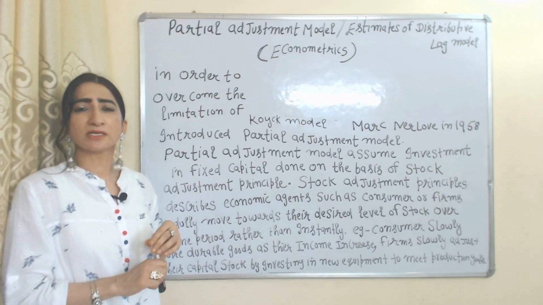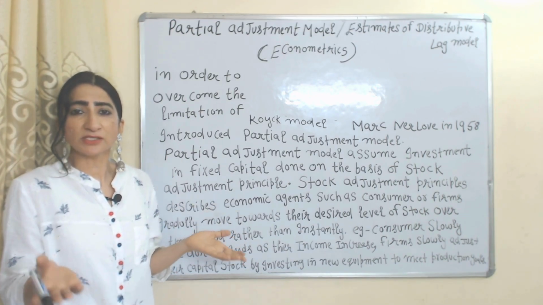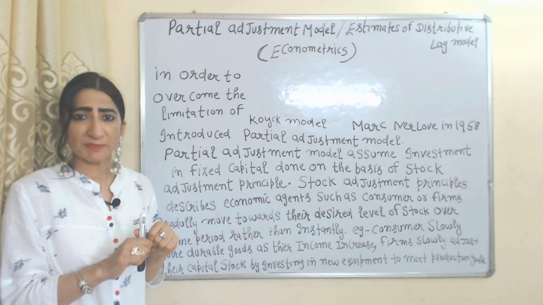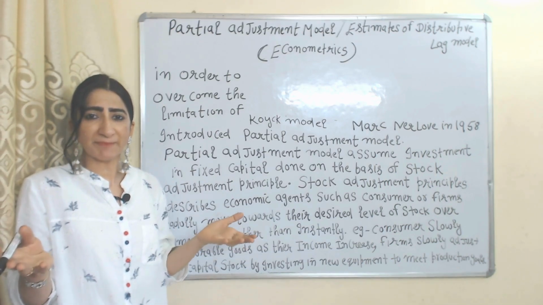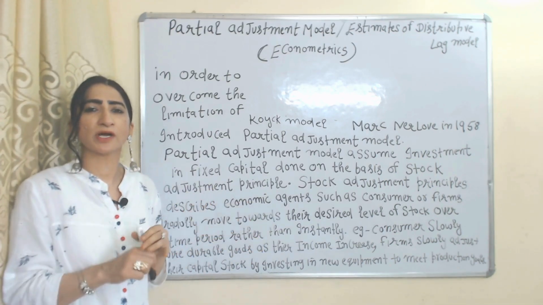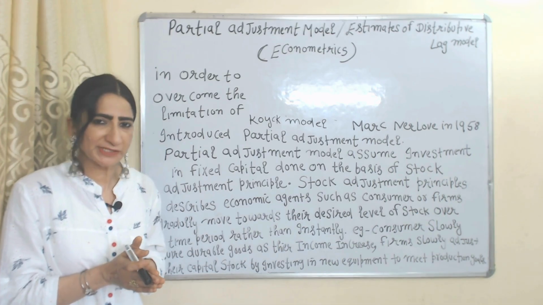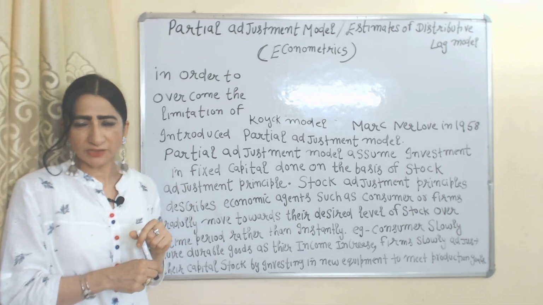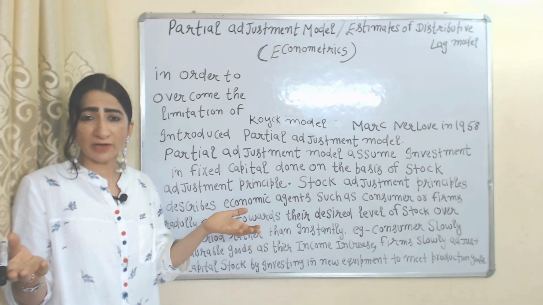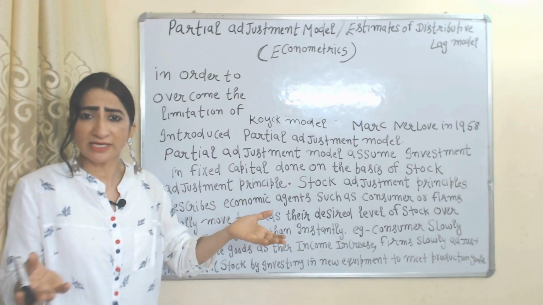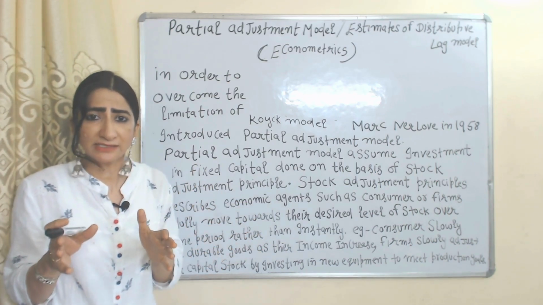The partial adjustment model assumes investment in fixed capital is done on the basis of the stock adjustment principle. What do we mean by the stock adjustment principle? According to the stock adjustment principle, economic agents like consumers or firms gradually move towards their desired level of stock over a time period rather than instantly.